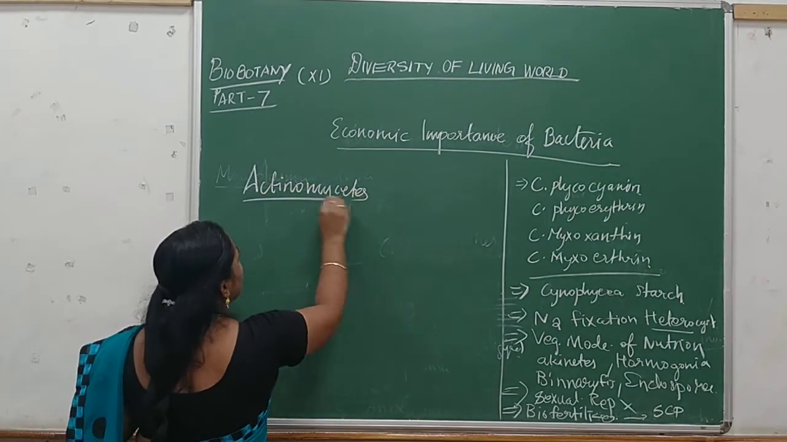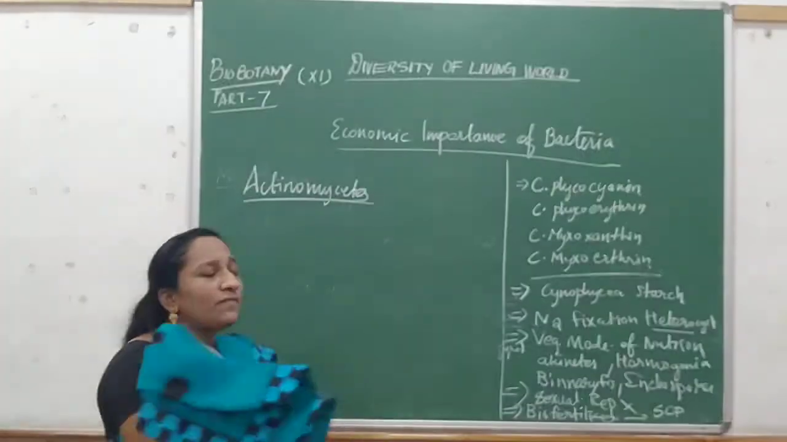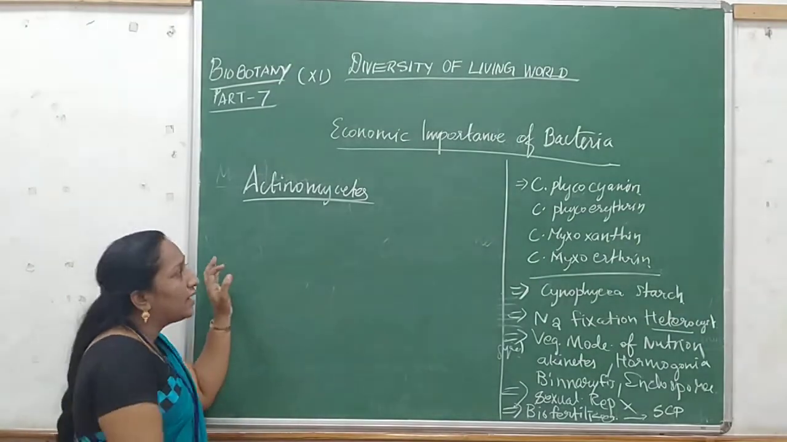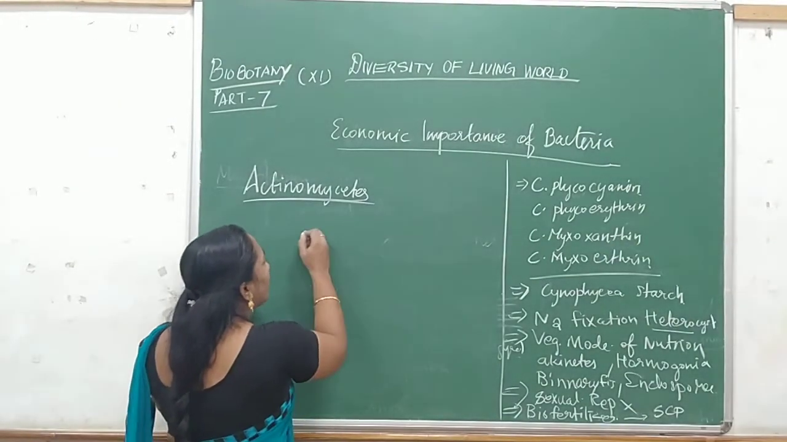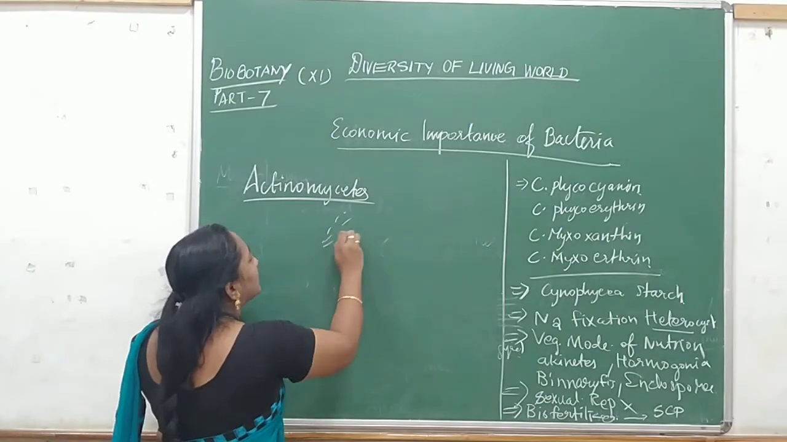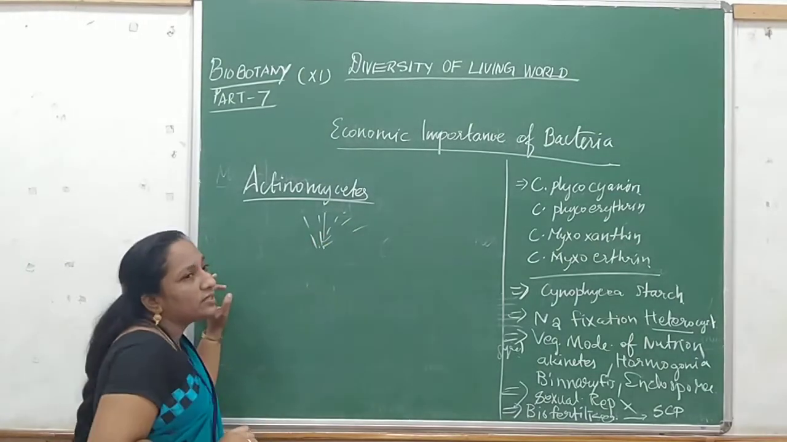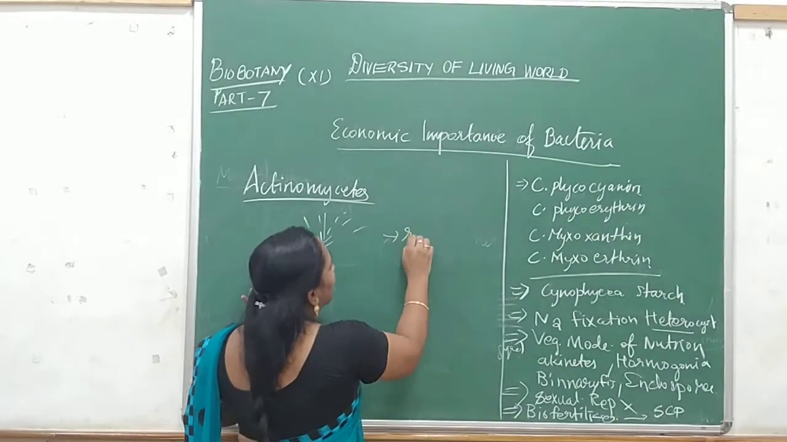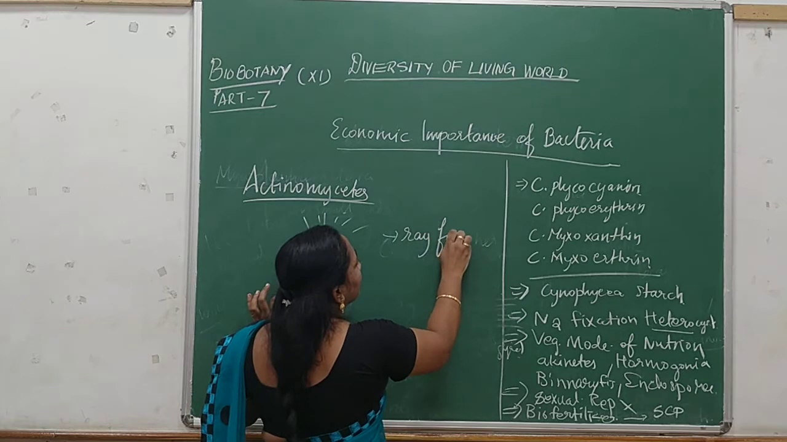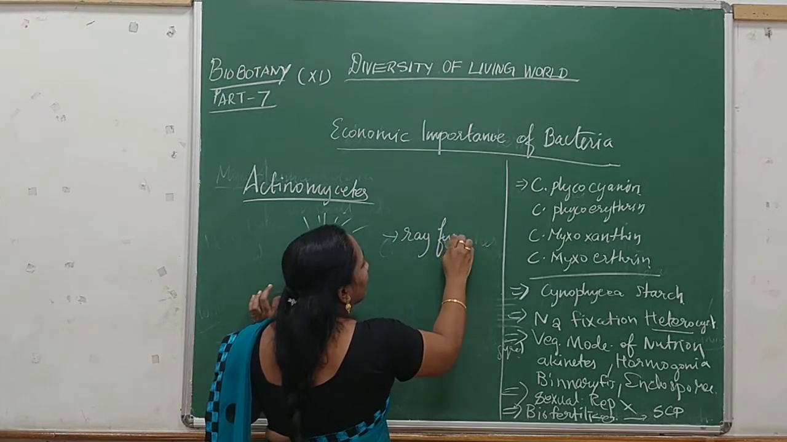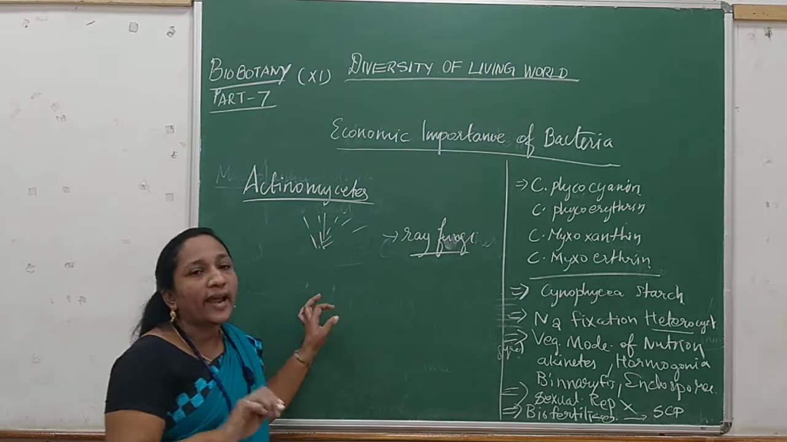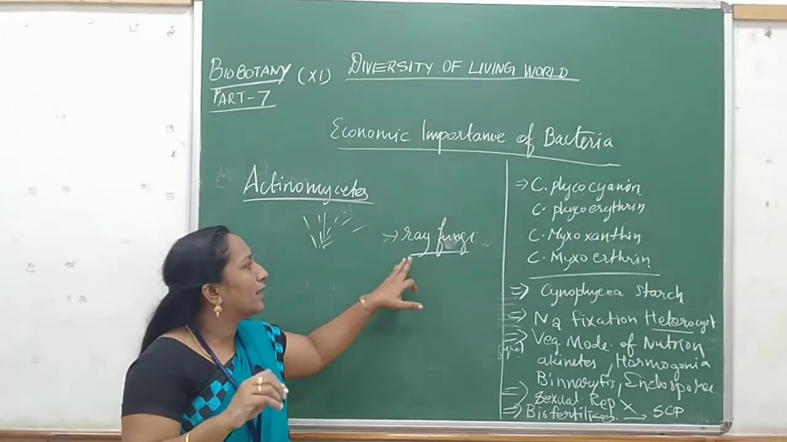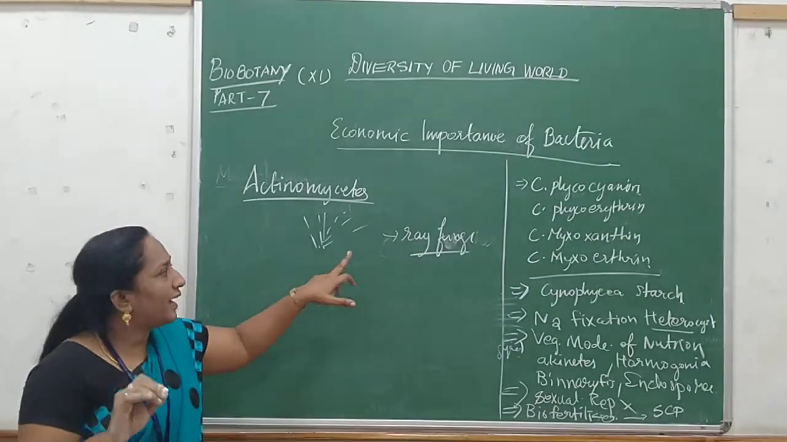Actinomycetes. So what is meant by actinomycetes? Previously, scientists thought these types of bacteria were fungi, because they have a ray-like structure, like mycelium formations in the bacteria. Because of the ray, this bacteria is called ray fungi. But actually this is not a fungus, it is a bacteria. It is said to be ray fungi.